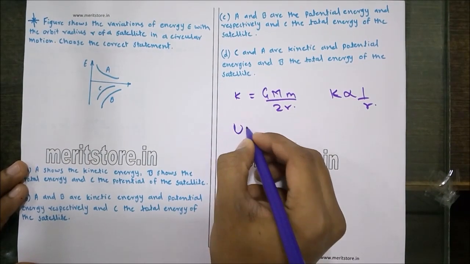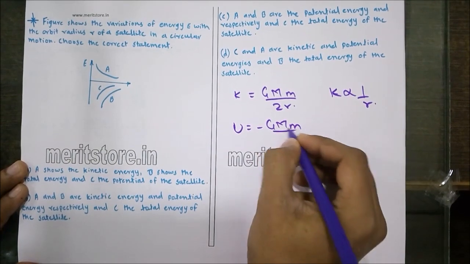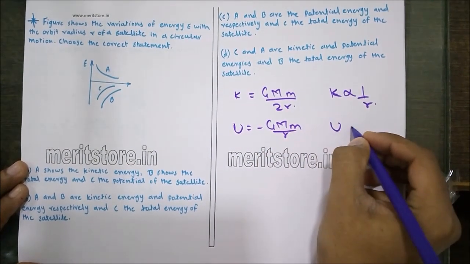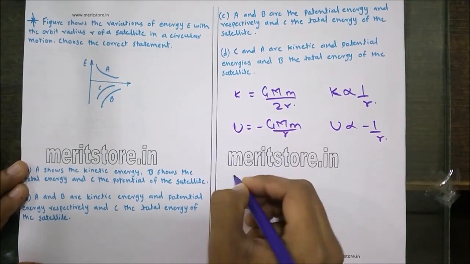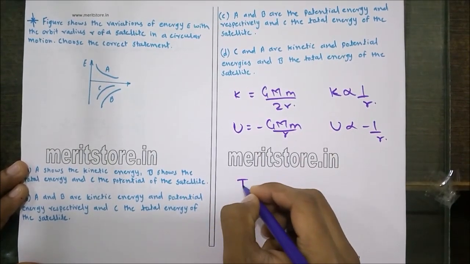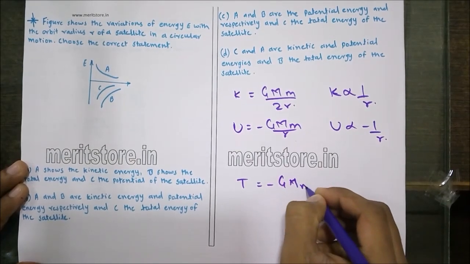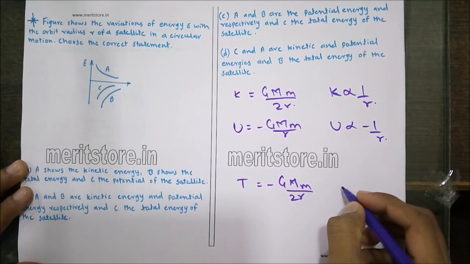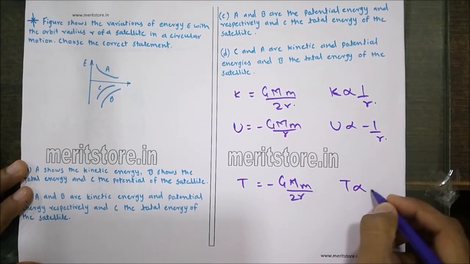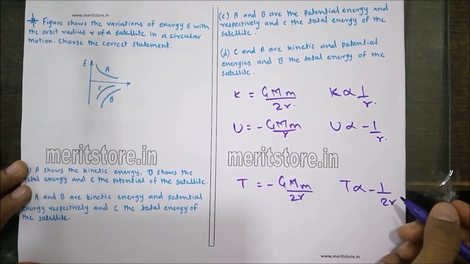The potential energy U is given as minus GMm upon r. Therefore, U is also inversely proportional to r but in the negative direction. And the total energy is given as minus GMm upon 2r. Therefore, the total energy is also inversely proportional to r but in the negative direction.